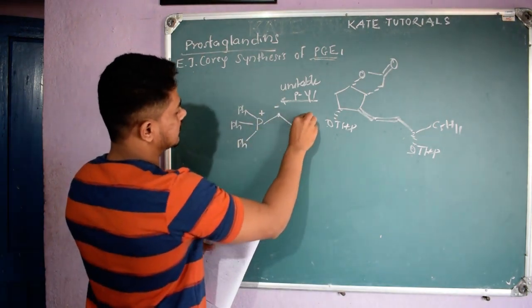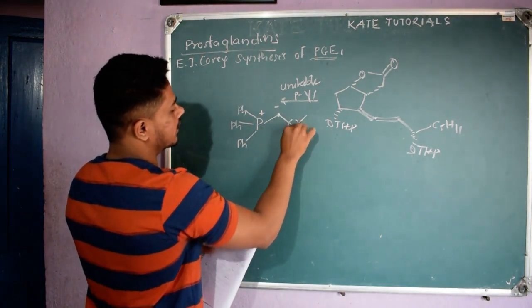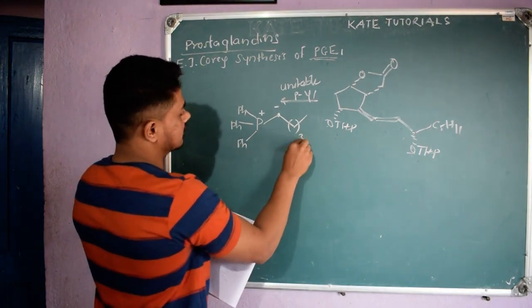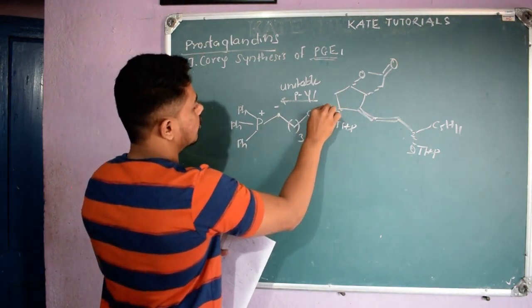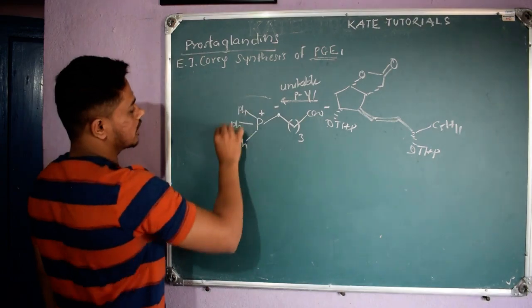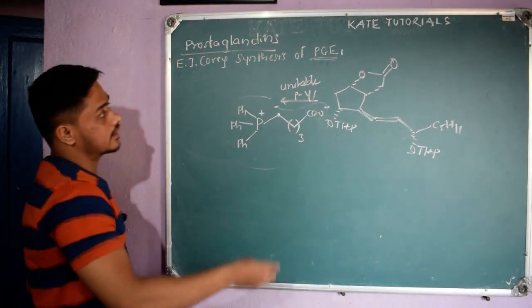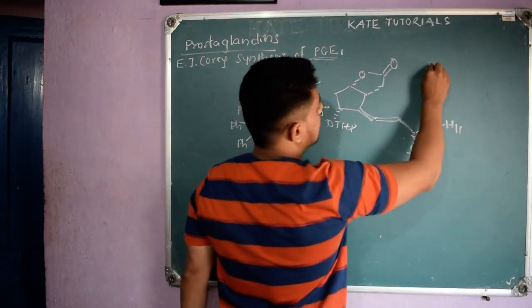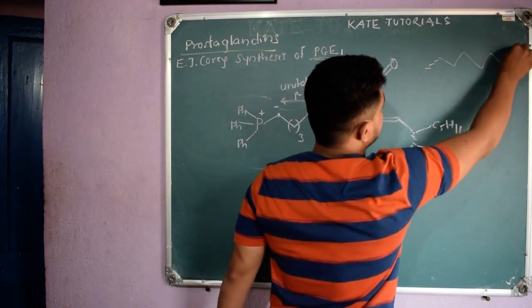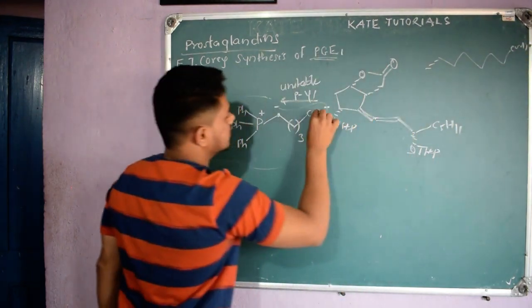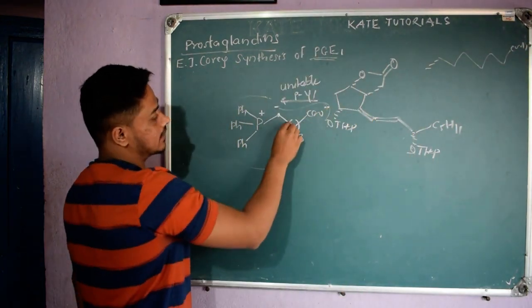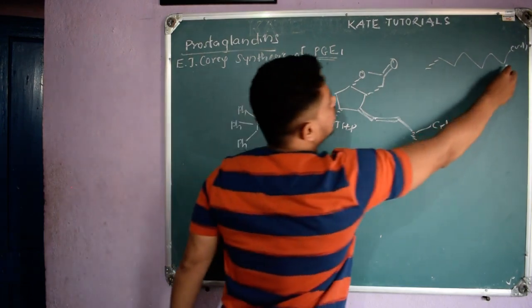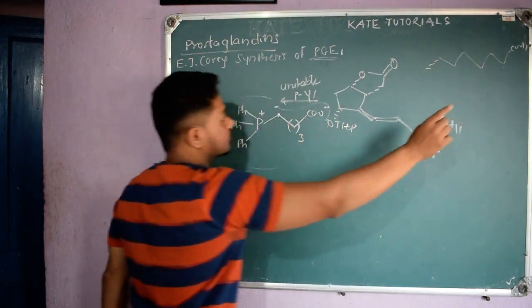There is no other stabilizing group here, no ketone or ester group to stabilize it. And here an acid group, COO minus. You will see why I did this, because in PGE1 you have seen a structure containing a COOH group. So I have this COO minus here, and the number of carbons is 1, 2, 3 and 4, four carbons.